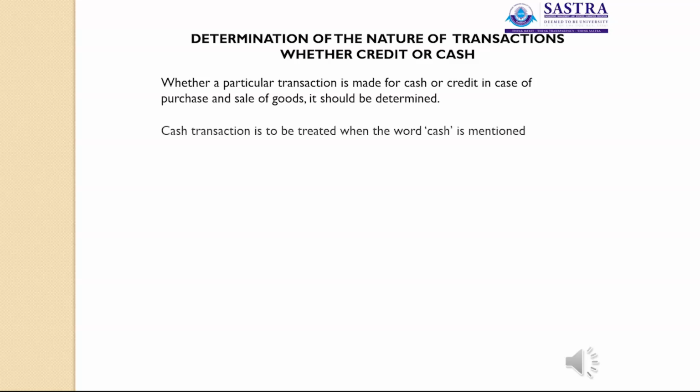A cash transaction is to be treated as such when the word cash is mentioned in that problem. But a credit transaction is when only the name of the person is given. So only the name of the person is given, that is called credit transaction.